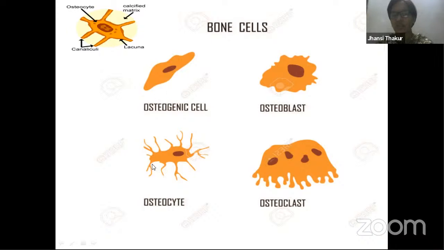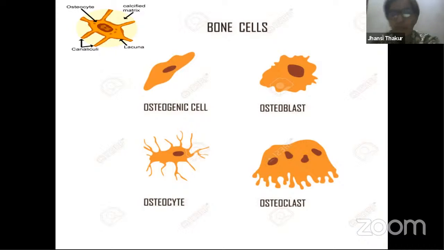Bone cells are called osteocytes. We call these mature cells. Then osteoblasts are the cells which secrete the matrix around them, and this osteoblast comes from the cell called osteogenic. That means this develops into this. Finally, the last stage of this bone cell is called the osteoclast. Osteoclasts are worn out cells. You find these kinds of cells especially in aging people. They help in the process called resorption. They also take up the function of phagocytosis, that is, they try to engulf bacteria or other germ particles. So they do the work of phagocytic cells too.